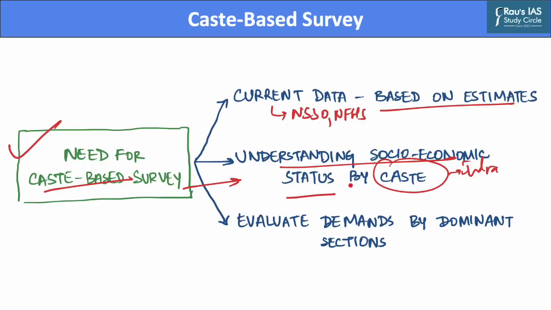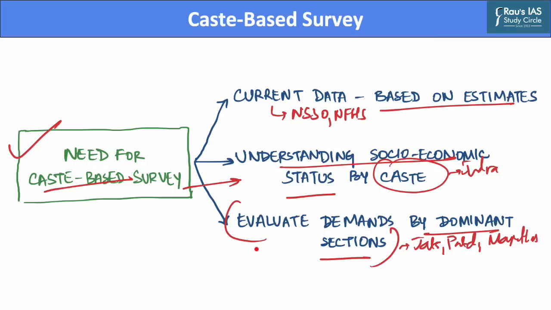Further, over the last decade, we have witnessed some of the largest mobilizations based on caste, which were carried out by dominant sections of society, such as Jats, Patels, and Marathas, and they demanded reservations. However, these demands were not based on scientific evidence on their size or their relative level of deprivation. Hence, a caste-based survey will provide us with data which will help the government evaluate such demands based on scientific data. And it will help the vulnerable sections to legitimize their demands for reservation policies.